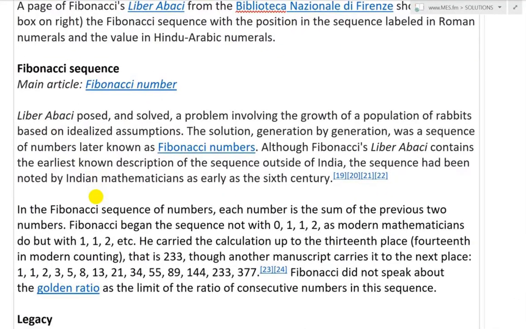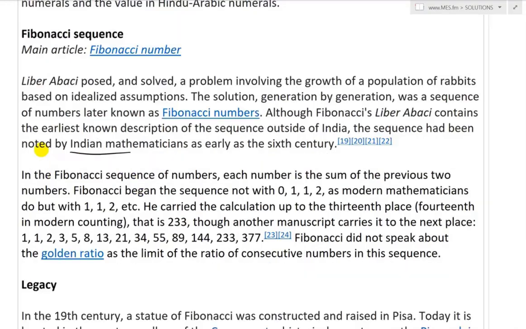So now let's look at the Fibonacci sequence, and there you can read more, main article Fibonacci number. I'll cover that actually in a bit. So Liber Abaci posed and solved the problem involving the growth of a population of rabbits based on idealized assumptions. The solution, generation by generation, was a sequence of numbers later known as Fibonacci numbers. Although Fibonacci's Liber Abaci contains the earliest known description of the sequence outside of India, the sequence has been noted by Indian mathematicians as early as the 6th century.